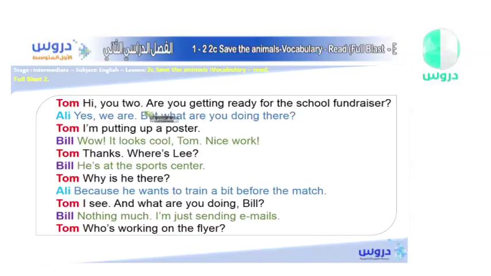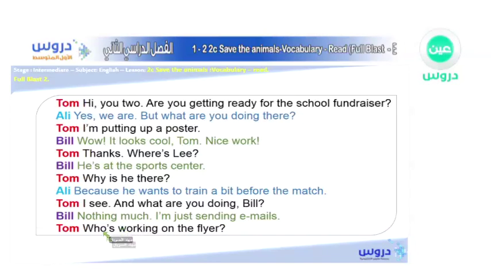Hi, you two. Are you getting ready for the school fundraiser? Yes, we are. But what are you doing there? I'm putting up a poster. Wow, it looks cool. Tom, nice work. Thanks. Where's Lee? He's at the sports center. Why is he there? Because he wants to train a bit before the match. I see. And what are you doing, Bill? Nothing much.